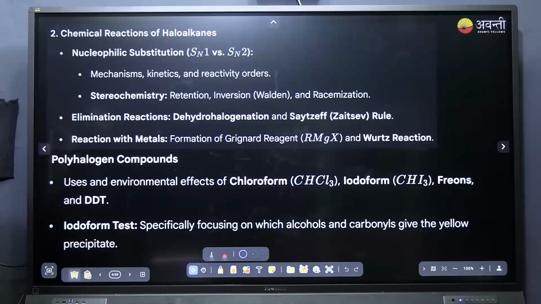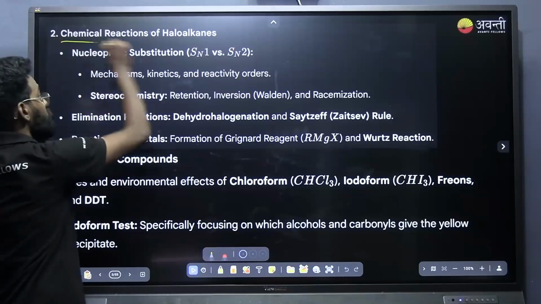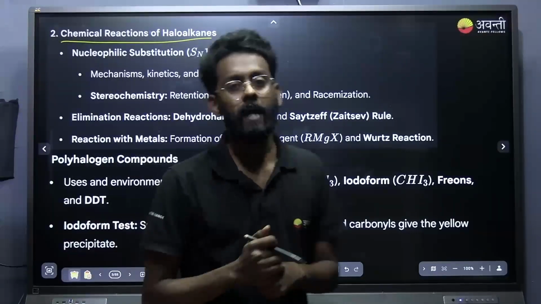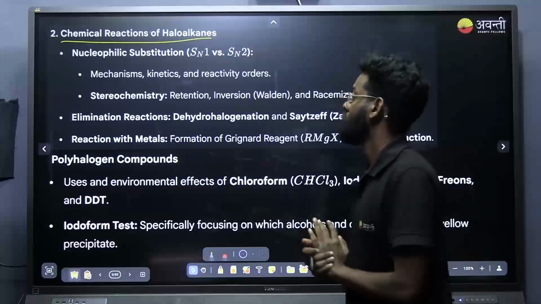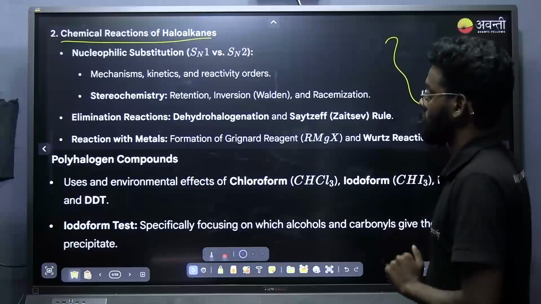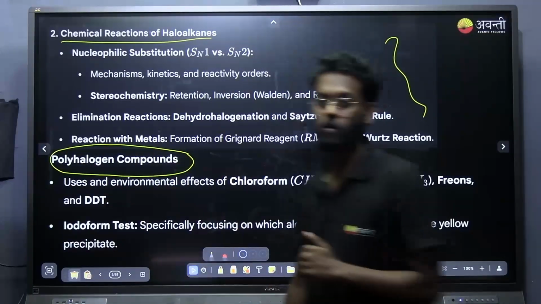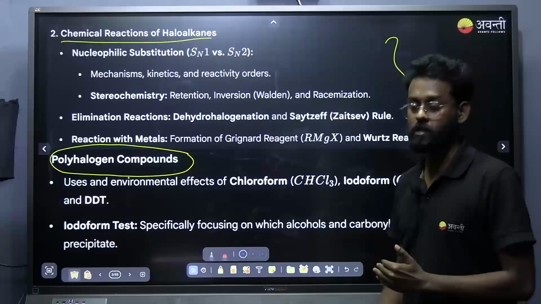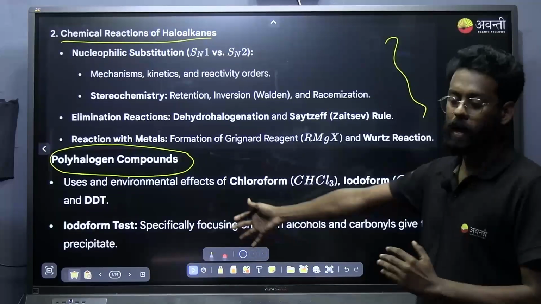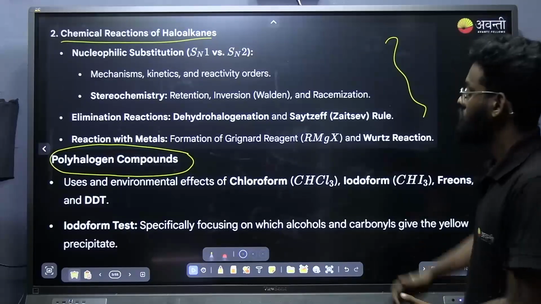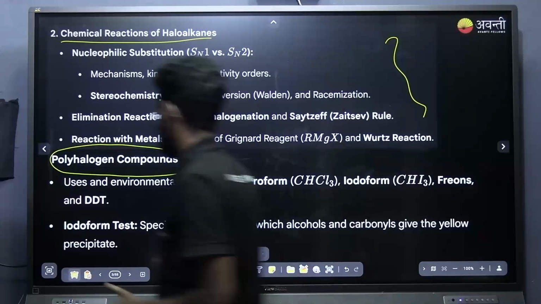Now another important one is the chemical reactions of haloalkanes, that is nucleophilic substitution reaction and the elimination reaction. These two are the important ones in which we will be going in depth. The last one is polyhalogen compounds. I am adding it here because some informative questions can be asked from this part. I have already mentioned it in the slide, you can just copy it and study. That's all. So these are the important topics that we will be discussing today.